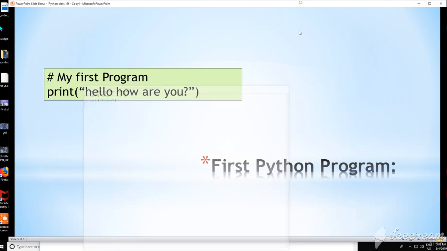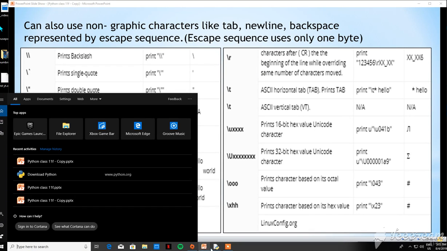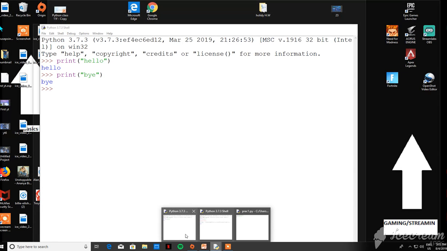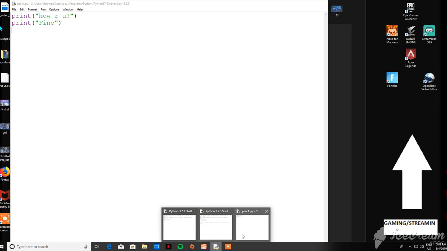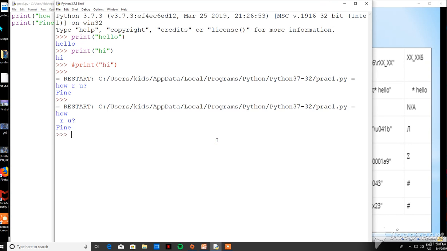One more thing, pretty much everything which you find on the keyboard can be written within the double quotes of IDLE or my Python file. Let us see what if I want to write how are you in a second line. I can write an escape sequence \n. Let us see how the output changes. You can see how are you is printed in the next line.